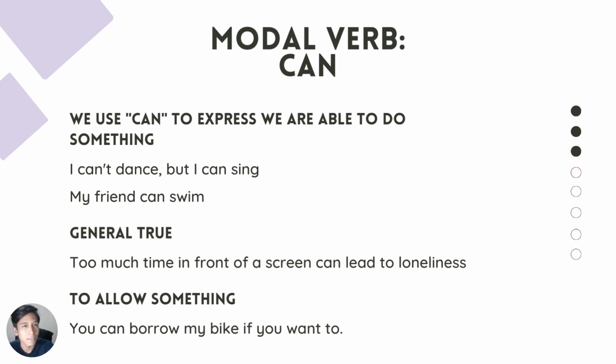Well, in this case, I don't know how to dance. That is why I use the negative form can't. I can't dance. I don't know how to dance. I've never danced in my life before, but I do know how to sing, and that is why I can say I can sing. We use the modal verb can to talk about facts or something that is generally true.